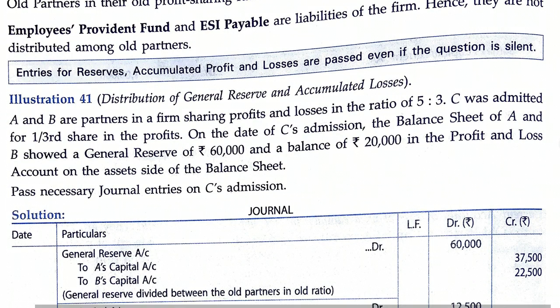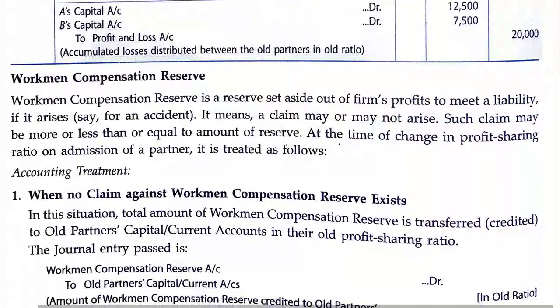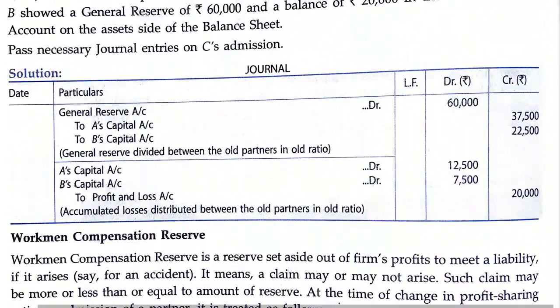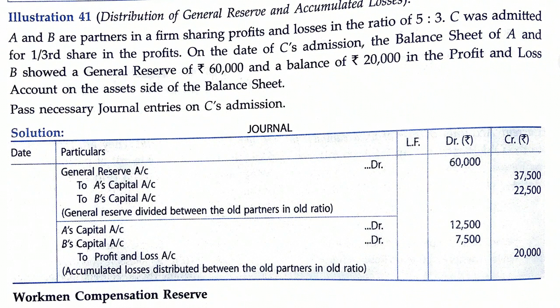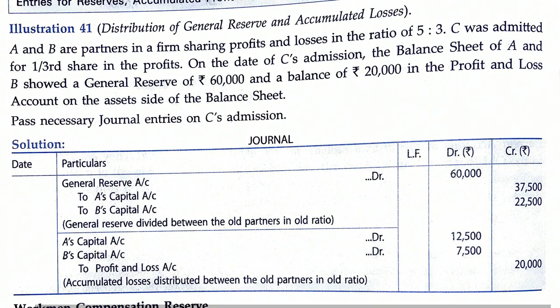So next is workmen compensation reserve. Before that, we can discuss one illustration also. Distribution of general reserve and accumulated profits.